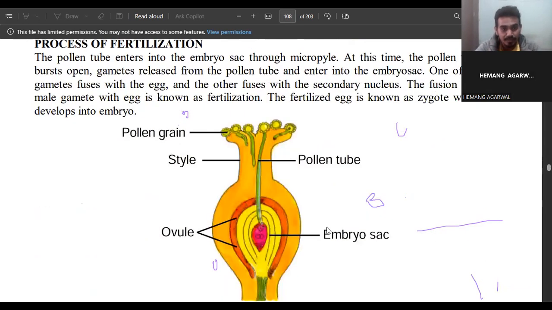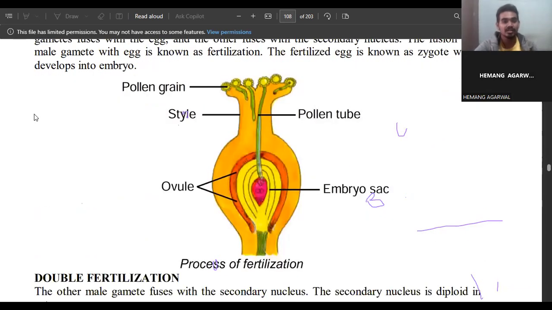This is the process of fertilization. So what happened? First, the pollen grain sticks to the stigma. This is the stigma, okay? The pollen grain sticks to the stigma, and it has two cells: the vegetative cell and the generative cell. What is the vegetative cell doing? It is generating the pollen tube. This is the pollen tube, and then there is the generative cell.